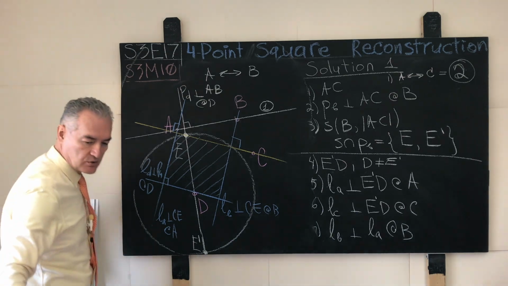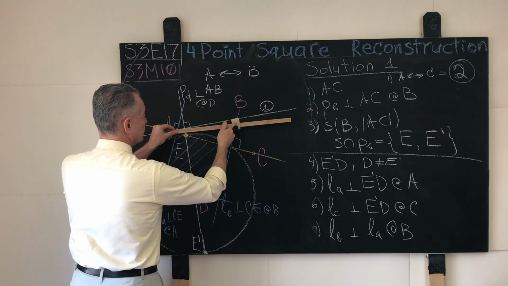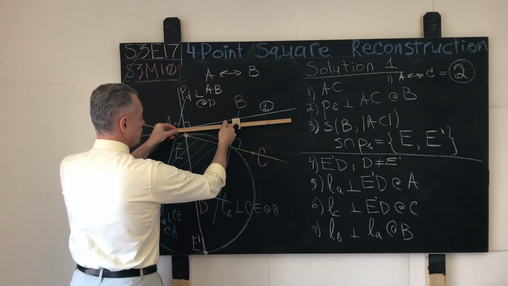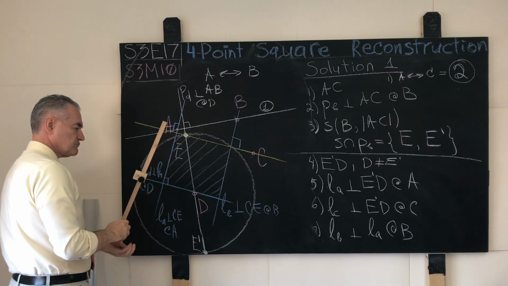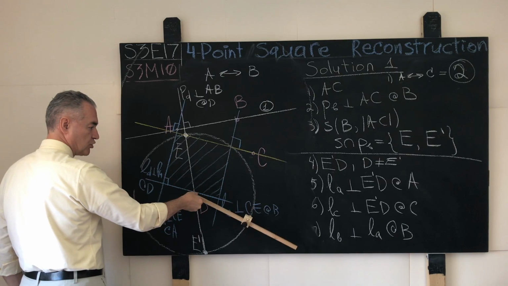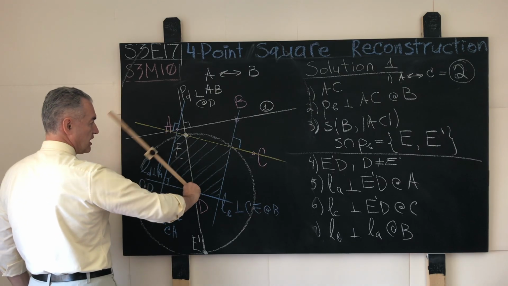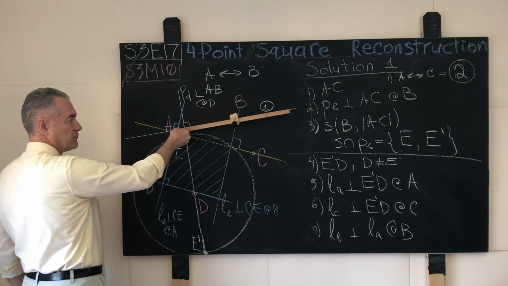We take our favorite compass, we open up that compass to the distance between the points A and B, but now we put the needle of the compass into the point D, and we snap a circle that has the point D as its center and AB as its radius.